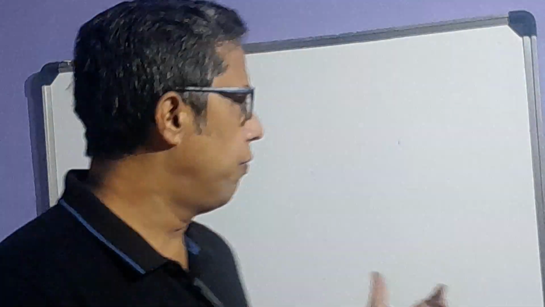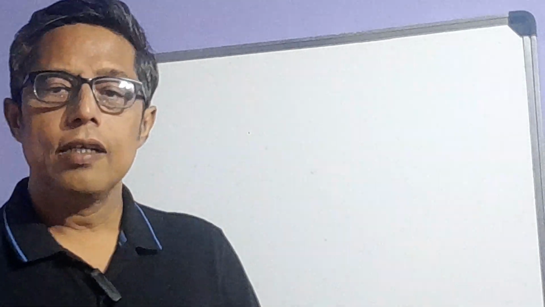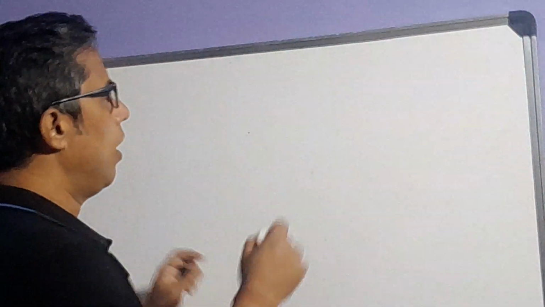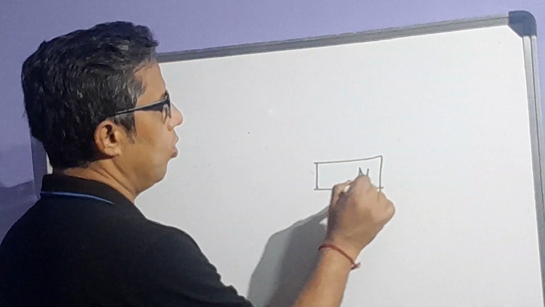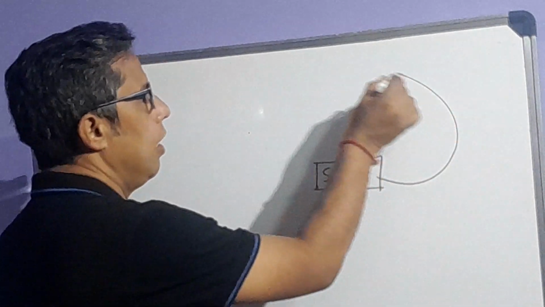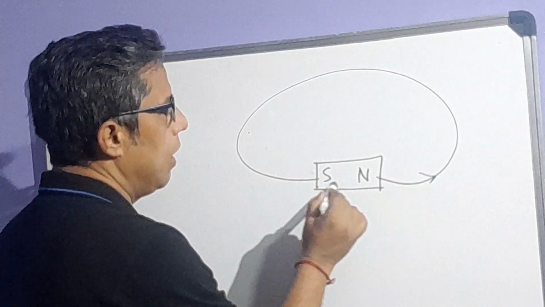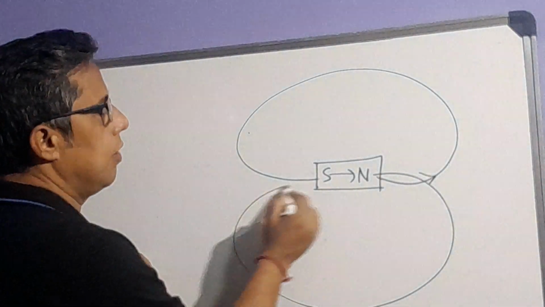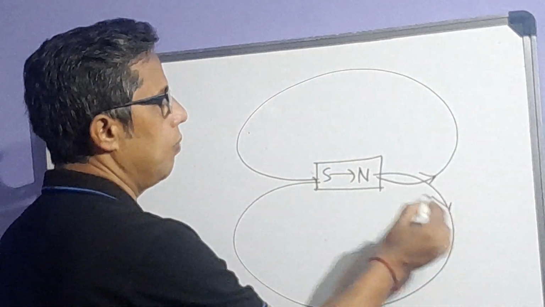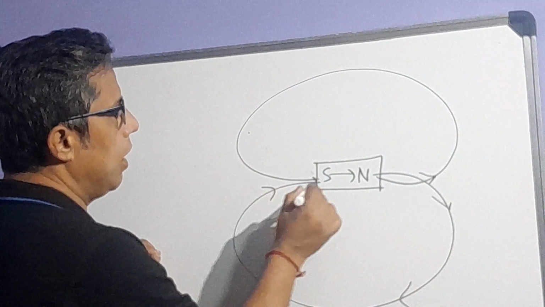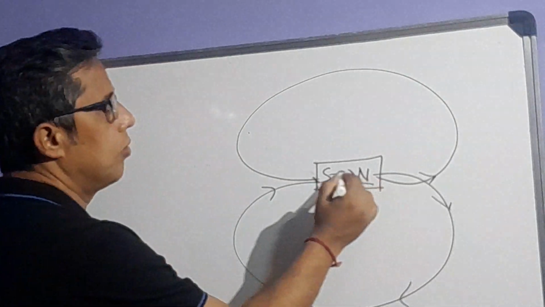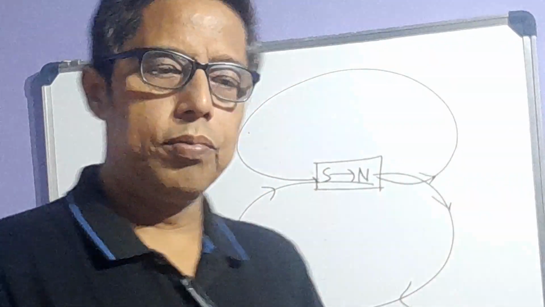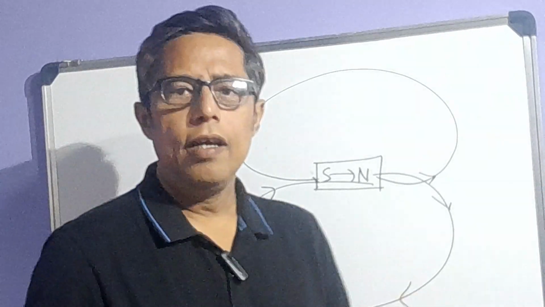Now the next chapter you have is magnetism. We learned that an electric charge has electric field lines; similarly, a magnet has magnetic field lines. This is the north pole, this is the south pole. Magnetic field lines go from north to south outside the magnet, and inside the magnet from south to north. So you have to get ready with these things. These are the magnetic field lines, starting from the north pole and entering the south pole, and inside the magnet going south to north. This is a closed loop, and magnetic field lines never intersect each other.